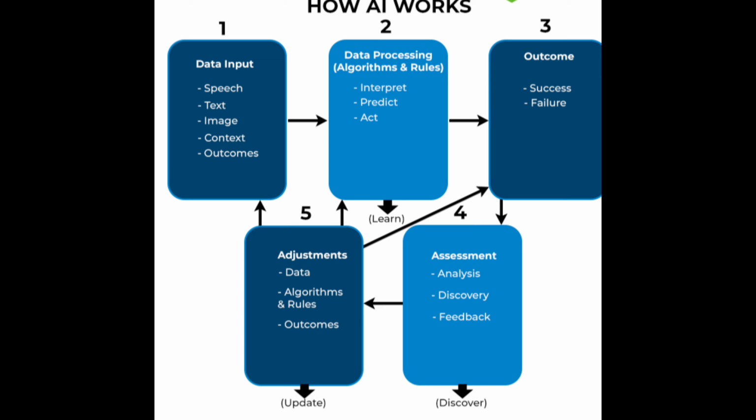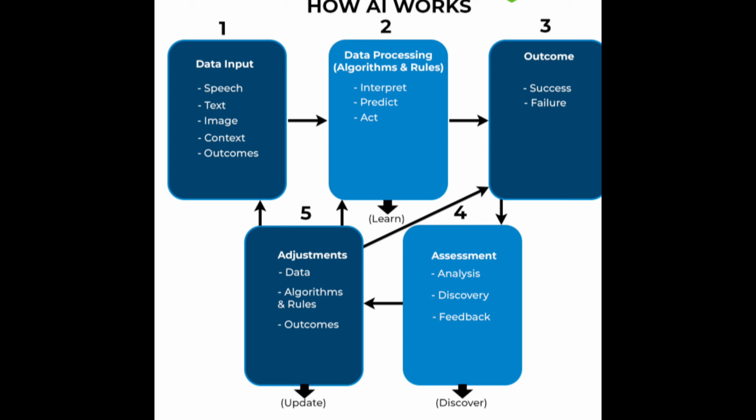After processing, the outcome comes as success or failure. The result is then assessed through analysis, discovery, and feedback. Lastly, the system uses its assessments to adjust the input data, algorithms, and rules. This loop continues until the desired result is achieved.